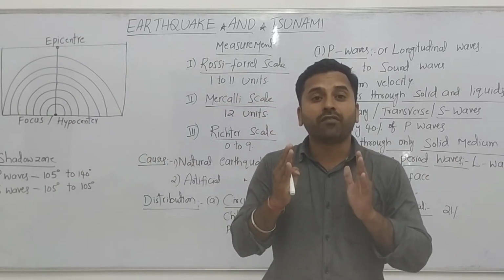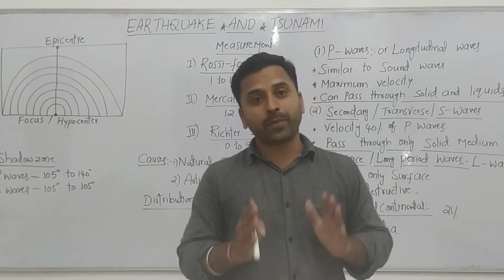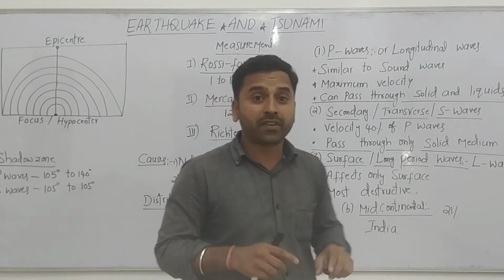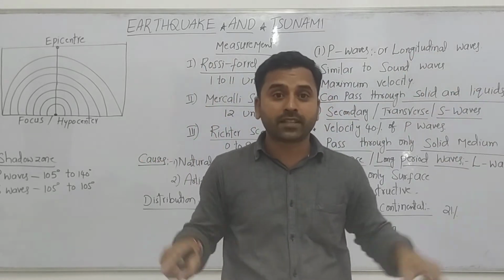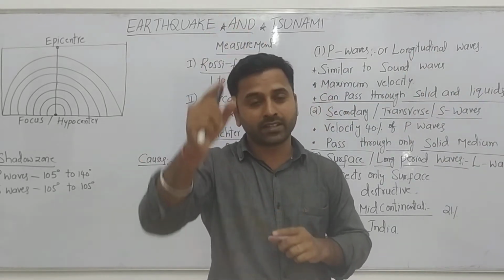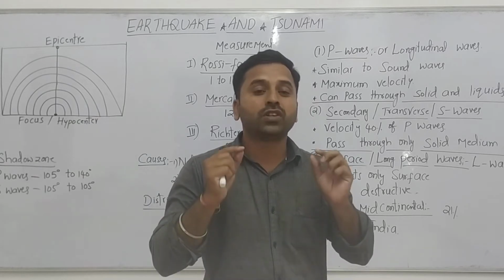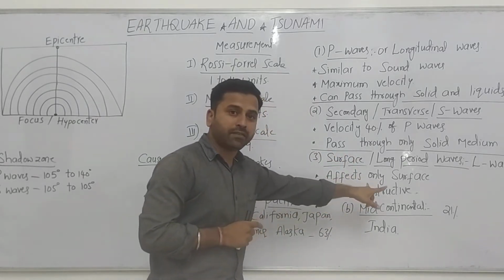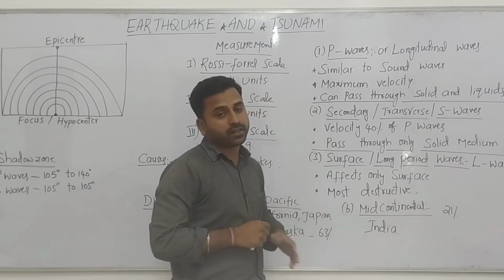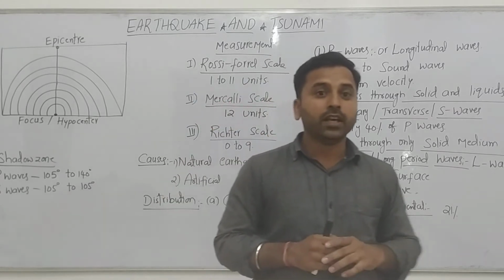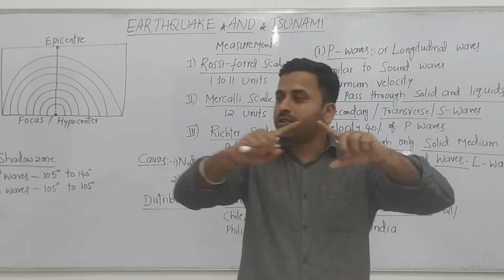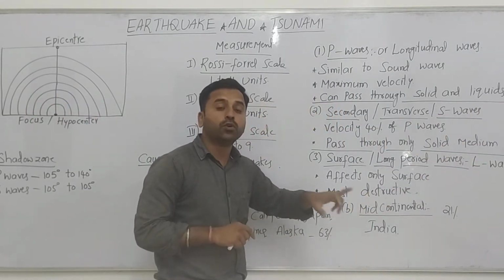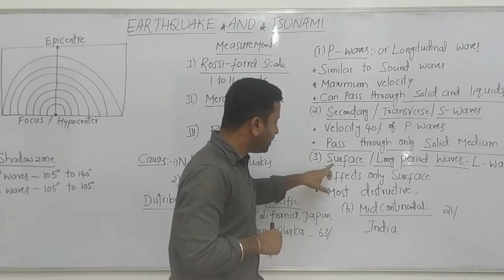So most of the infrastructure gets damaged by the surface waves. They hit the crust surface where we are living. They affect only the surface, they travel much distance, and they are the most destructive.